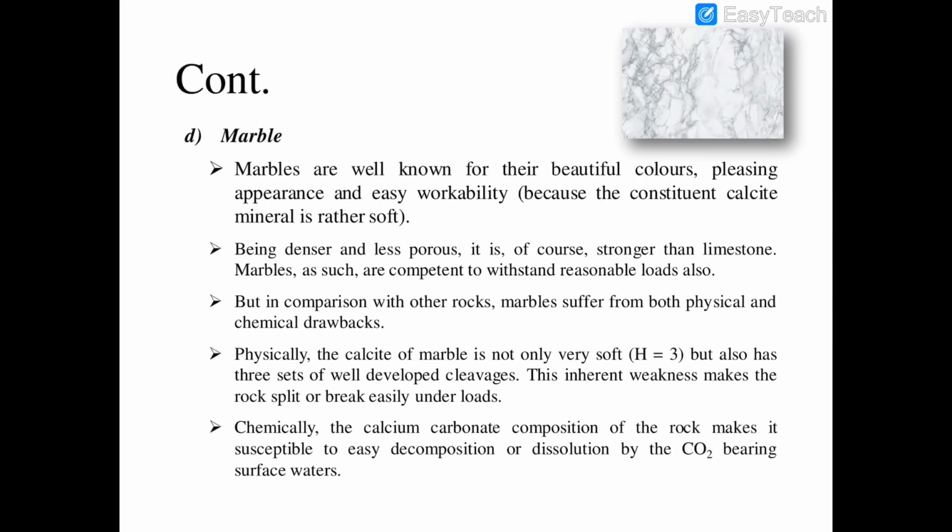And chemically, the calcium carbonate composition of the rock makes it susceptible to easy decomposition or dissolution by carbon dioxide bearing surface water. Okay, what is the composition of calcite? That is calcium carbonate, and when this comes in contact with surface water which is associated with carbon dioxide, it undergoes decomposition and dissolution. Okay, so it is chemically weak and as well as physically weak, because it also has the three sets of well developed cleavage which decreases its strength.